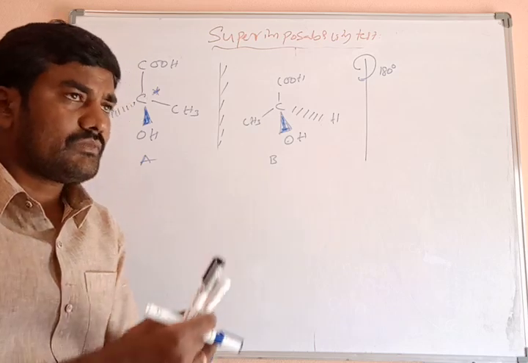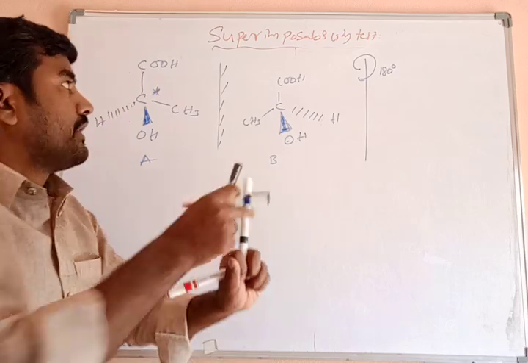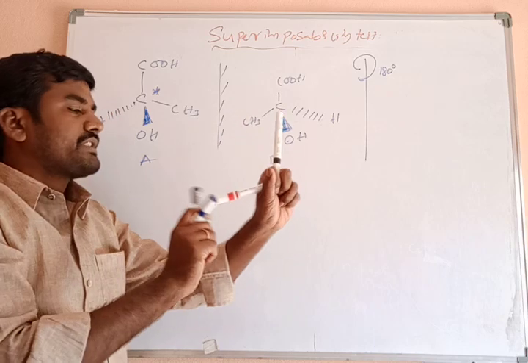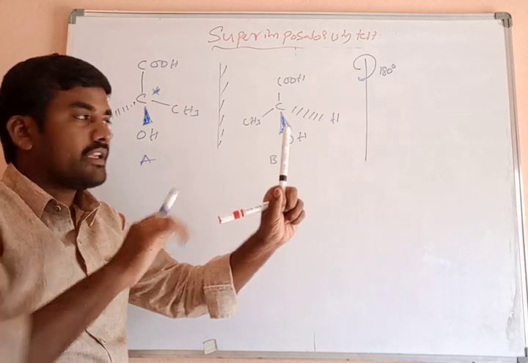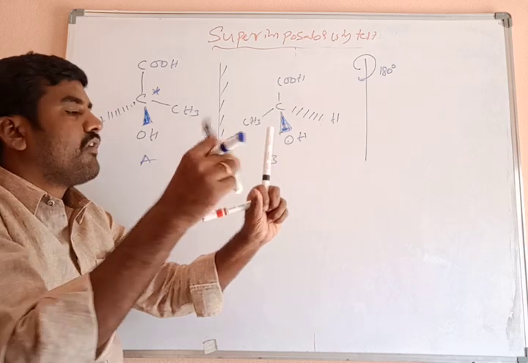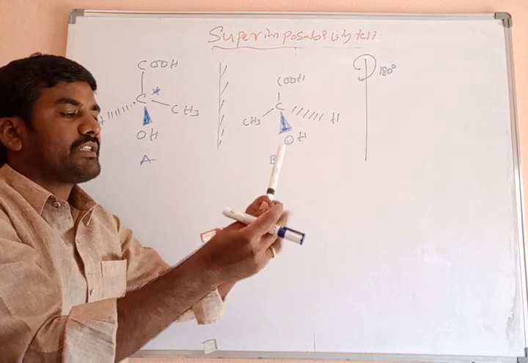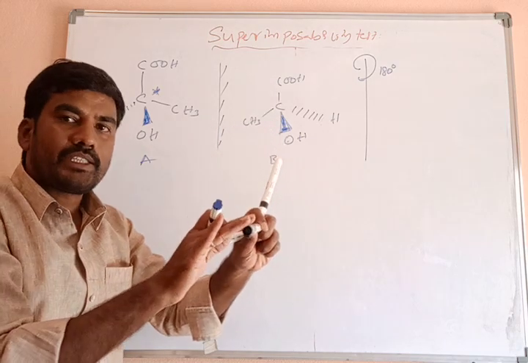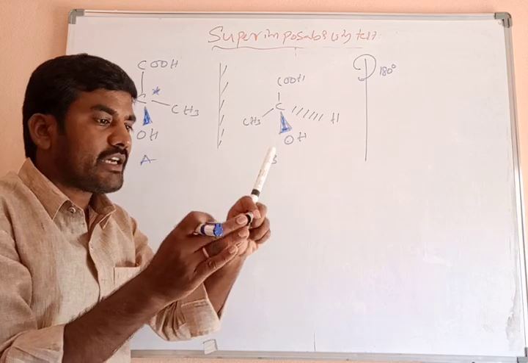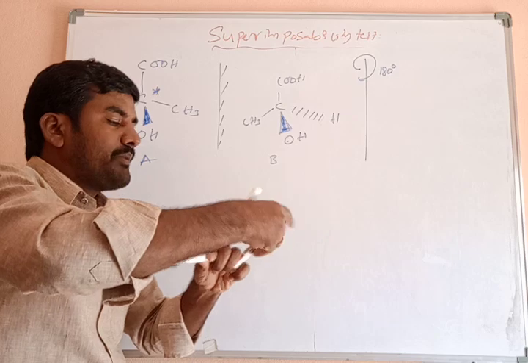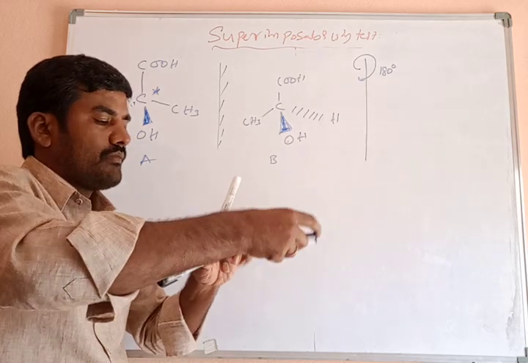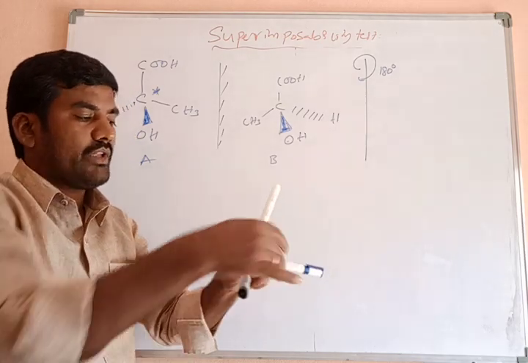Okay. Let's take a look. This is the COOH group. This is the CH3 group. Both lie on the plane. Clear? This is COOH. This is CH3. What about this OH group? It is above the plane. This is on a wedge bond. And what about here? This is inside the plane.